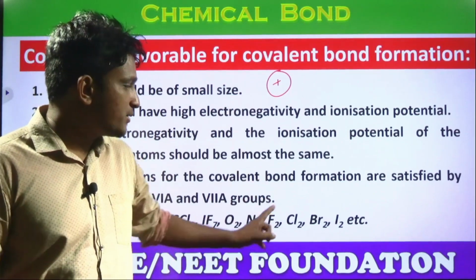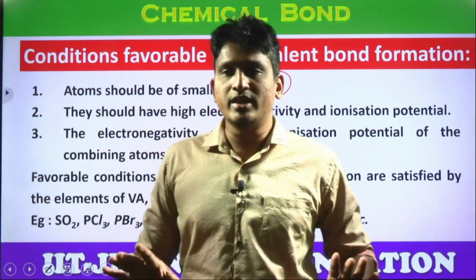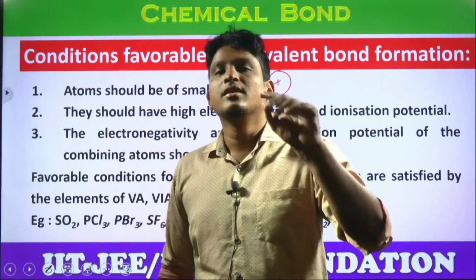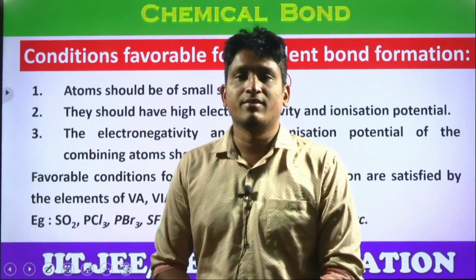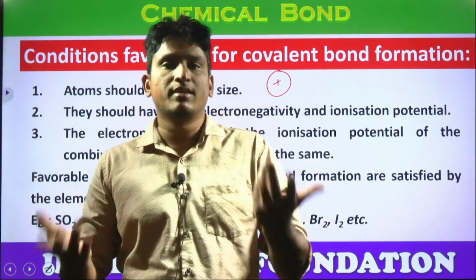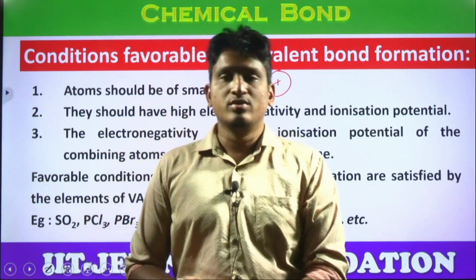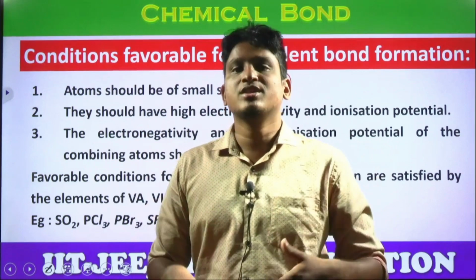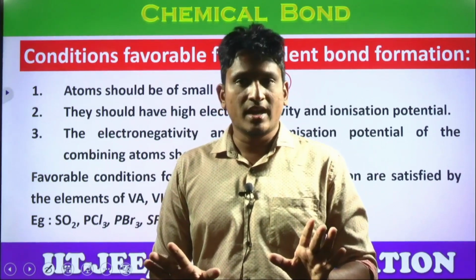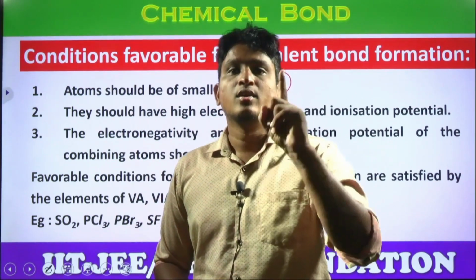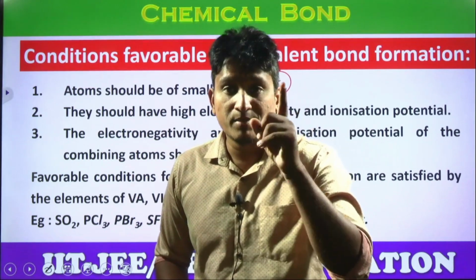O2, N2, F2, Cl2, Br2, I2: all these combinations are expected mostly between the non-metals only. Why? Because non-metals have high electronegativity values and high IP values, so they cannot easily lose electrons. So definitely for them the option is to share only. Got the clarity that sharing of electrons is called a covalent bond. How many electrons do they share? It depends upon the valency.